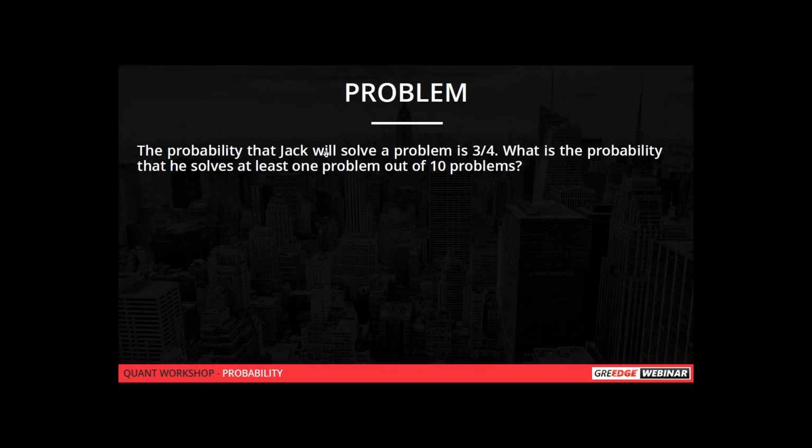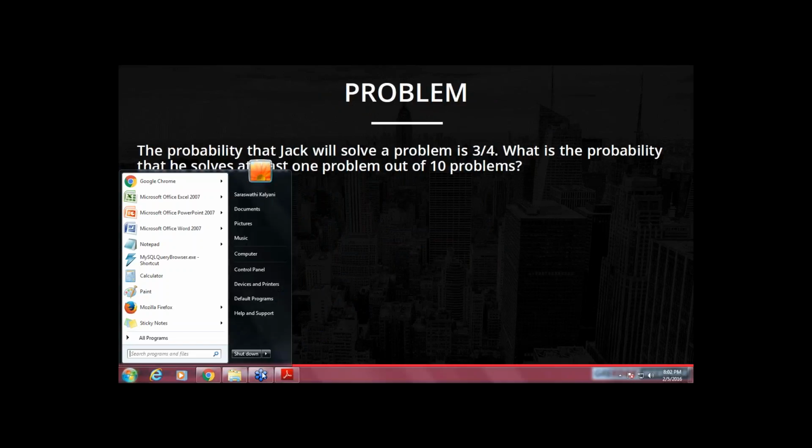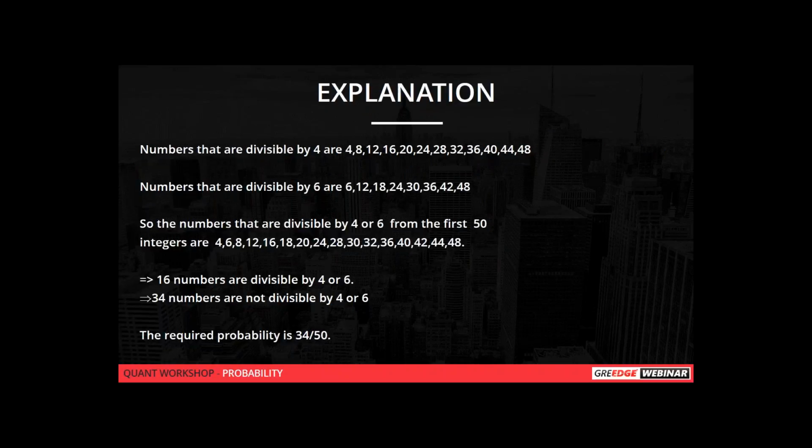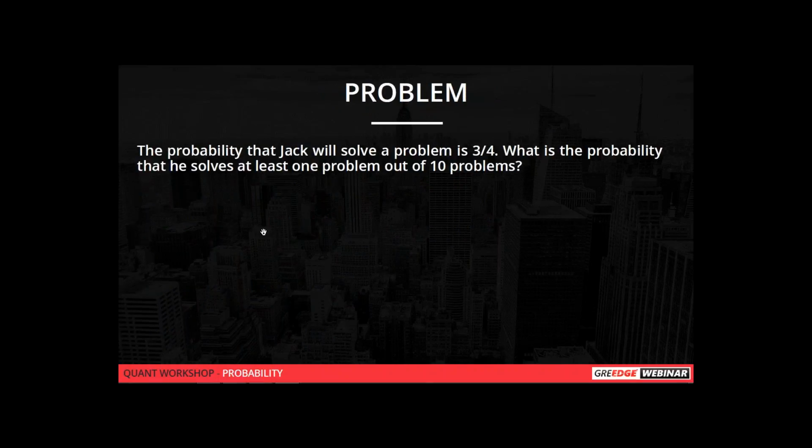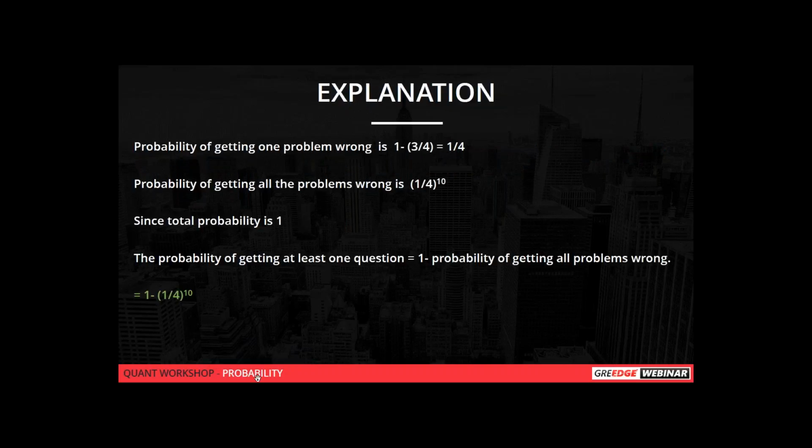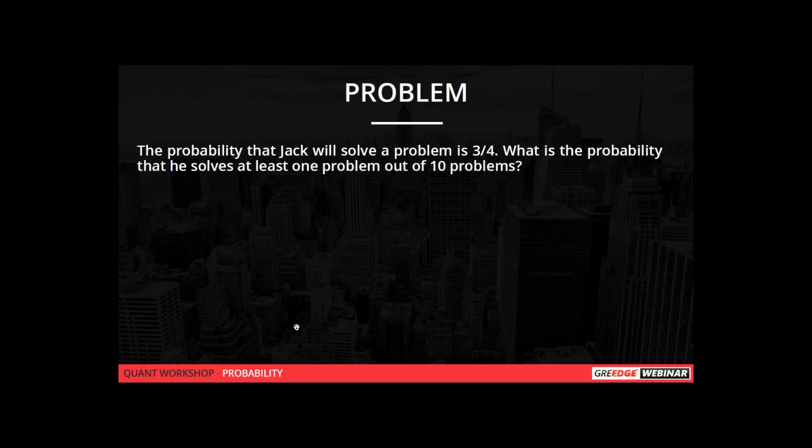So the probability that Jack will solve a problem is 3 by 4. We have to find the probability that he solves at least one problem out of 10 problems. So it is a little bit trickiest question. So try to solve this problem.